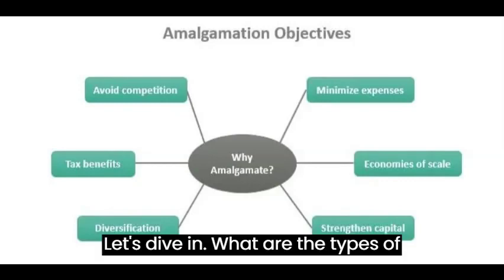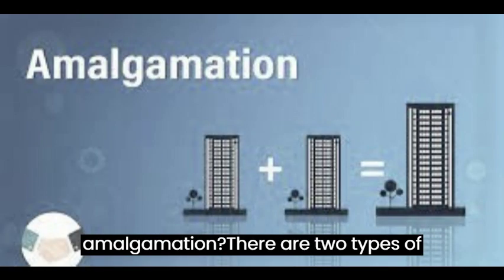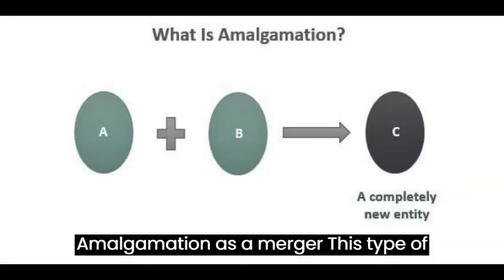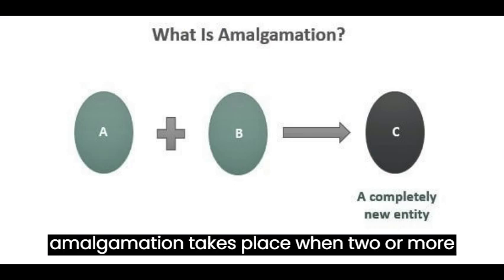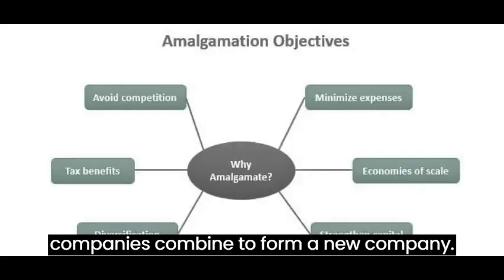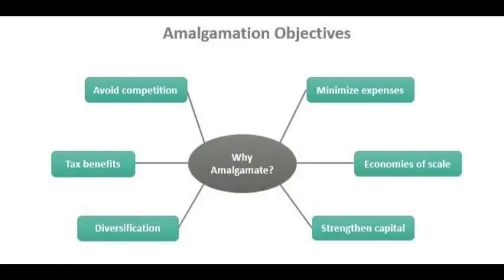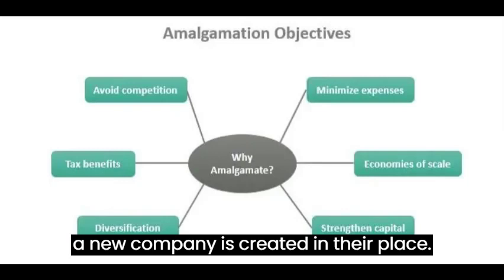What are the types of amalgamation? There are two types of amalgamation. Amalgamation as a merger. This type of amalgamation takes place when two or more companies combine to form a new company. The original companies cease to exist and a new company is created in their place.